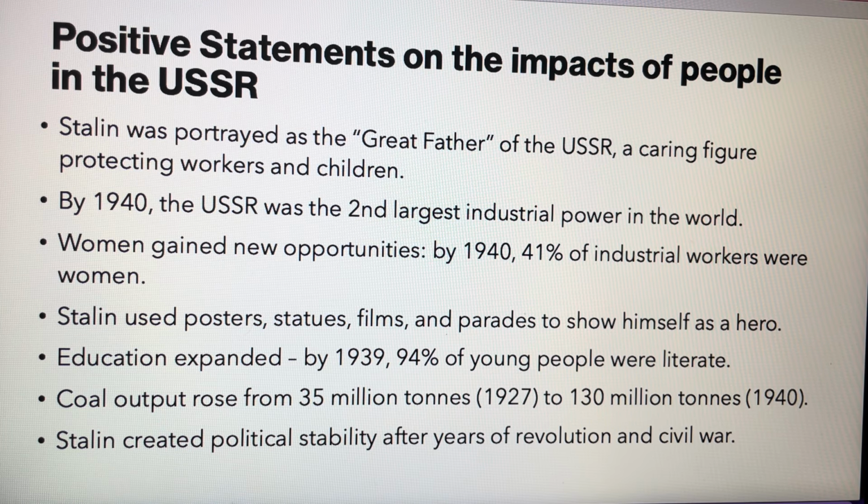By 1939, 94% of young people were literate. Coal output rose from 35 million tonnes in 1927 to 130 million tonnes in 1940. Stalin created political stability after years of revolution and civil war.